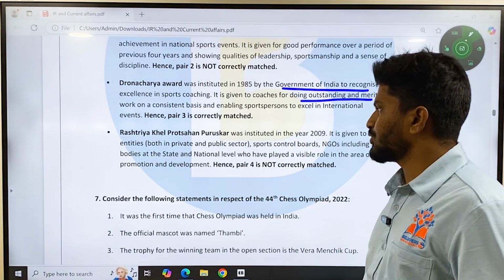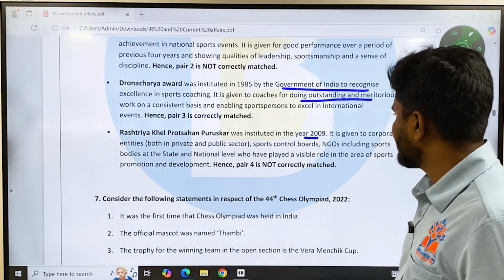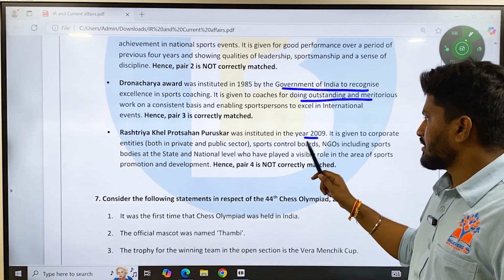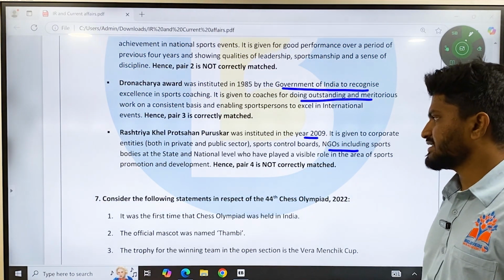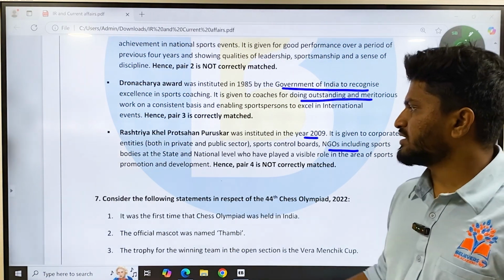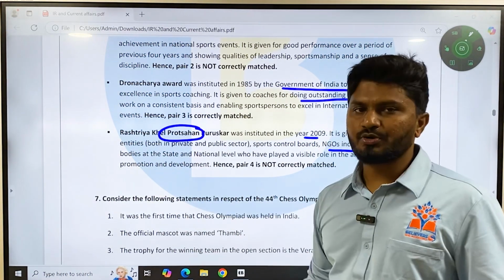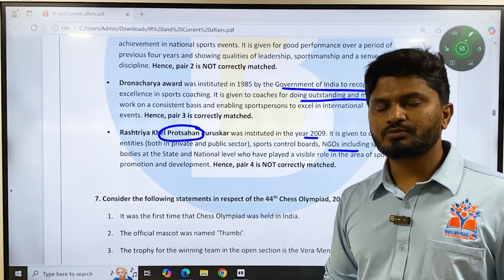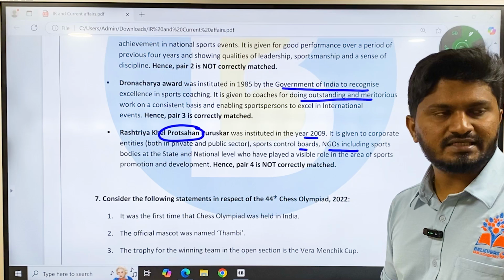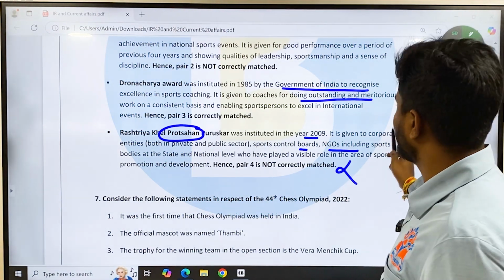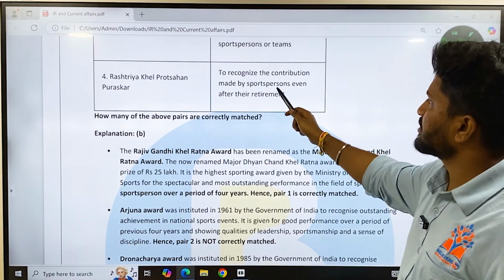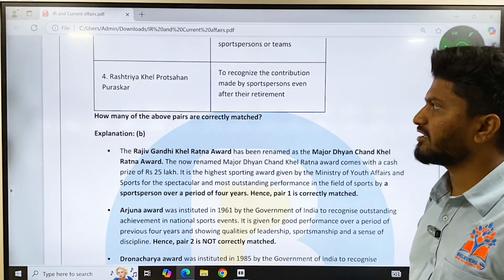Then the Rashtriya Khel Protsahan Puraskar was instituted in 2009. It is given to corporate entities in both the private and public sector, sports control boards, and NGOs including sports bodies at the state and national level who have played a visible role in sports promotion and development. Khel Protsahan means you are supporting sports, such as sports control bodies, corporate entities, etc. So statement 4 is also wrong, because it says it recognizes contributions made by sports persons even after their retirement. So this is not right.